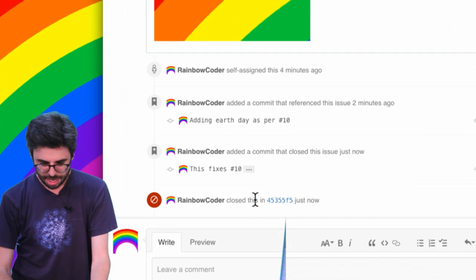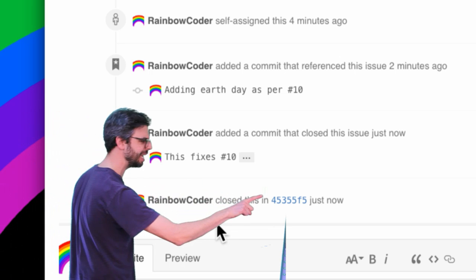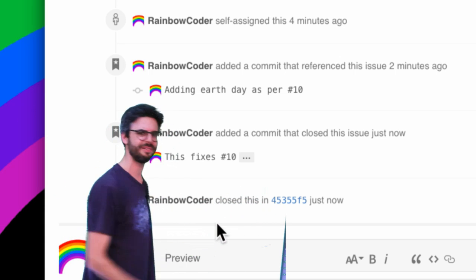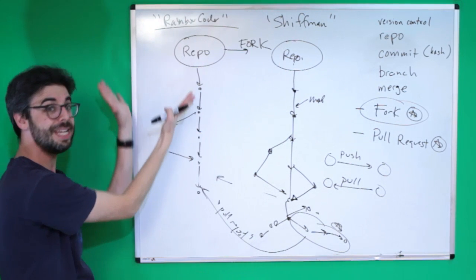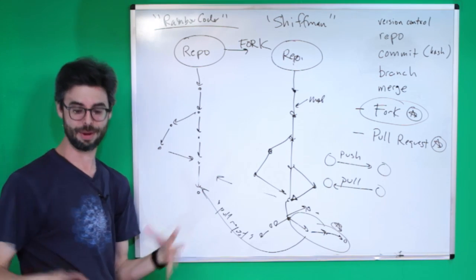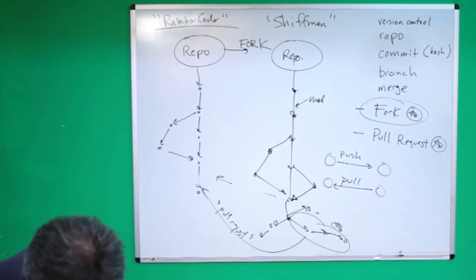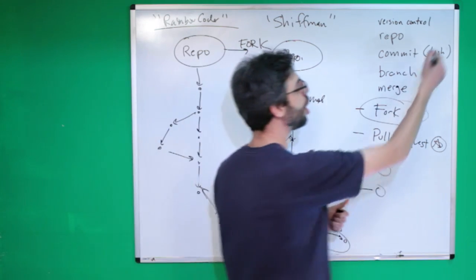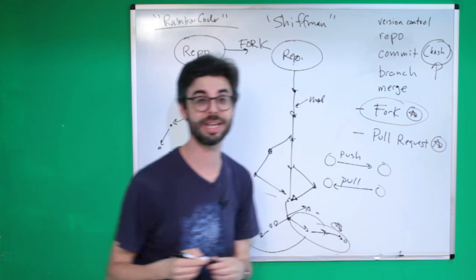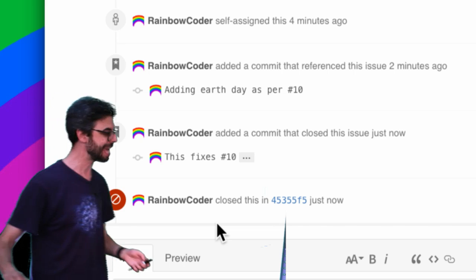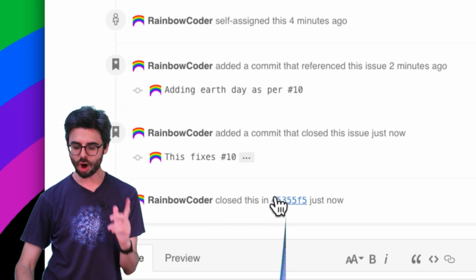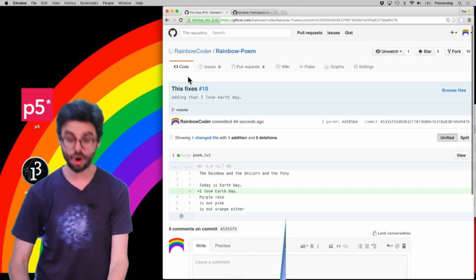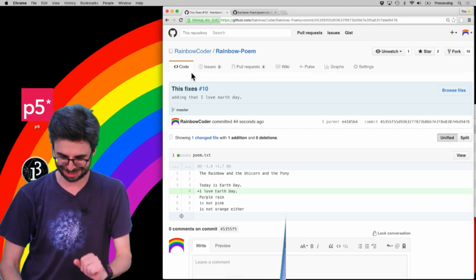So you can see Rainbow Coder closed this in 45355F5. What's that? Remember, every single commit on the tree of your Git repository changes thingamabob. This light is casting a terrible shadow. It's not supposed to do that. Every single commit has a particular unique identifier known as a hash code with it, and that's what you're seeing here. So incidentally, you can also reference commits in an issue.